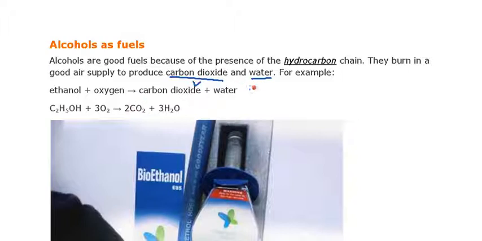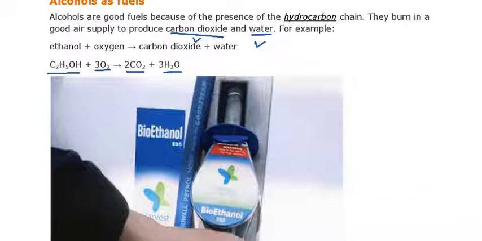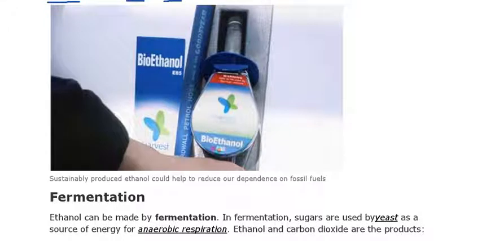Under the same combustion reaction, if you burn ethanol in the presence of a sufficient amount of oxygen, complete combustion takes place, and the products are CO2 and water. The ethanol used as a petroleum source is termed bioethanol, because its production helps us reduce our dependence on fossil fuels, which are non-renewable resources.